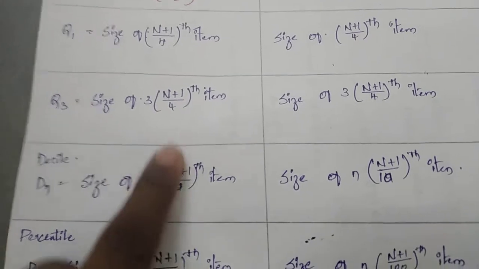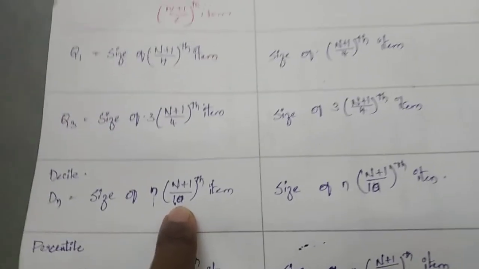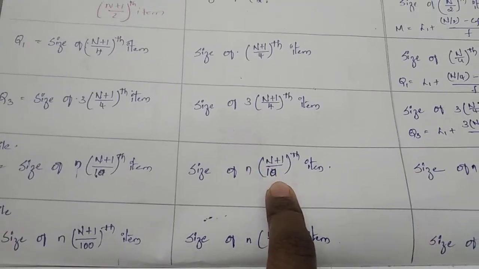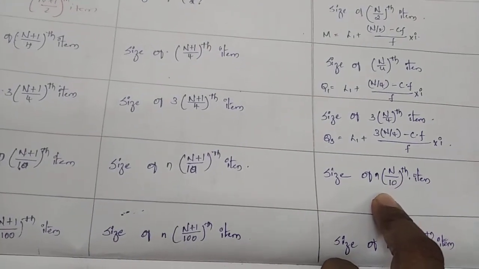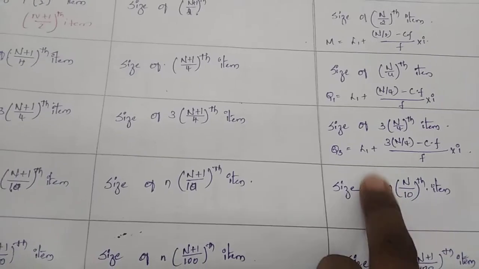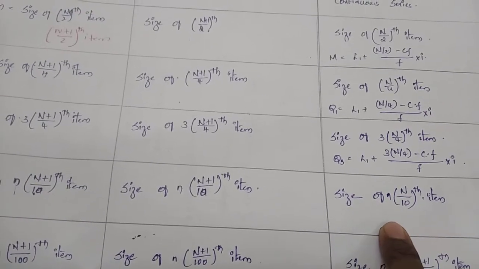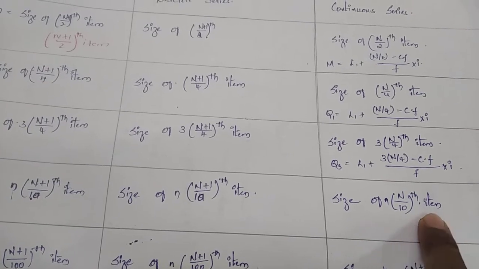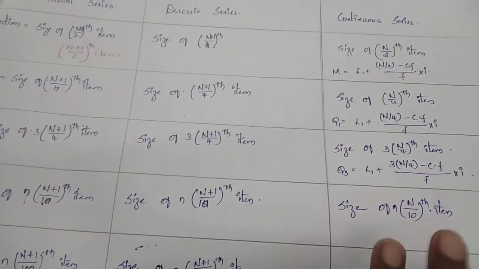Same formula, decile means divided by 10. In the continuous series also the same formula: D5 is equal to L1 plus (D5 into n by 10 minus Cf) by f into i. Same formula will be there.